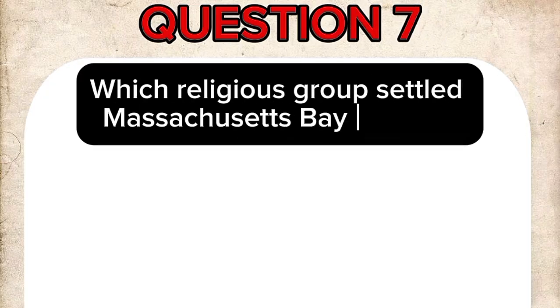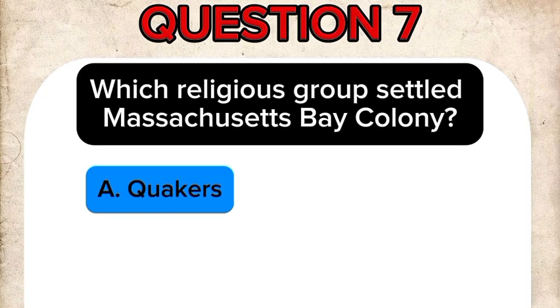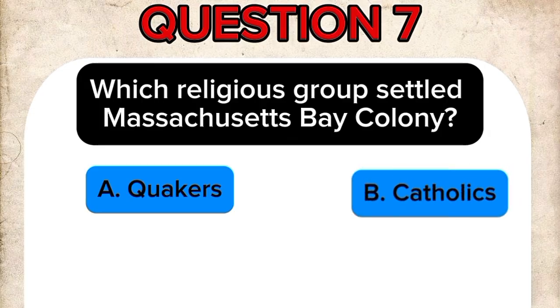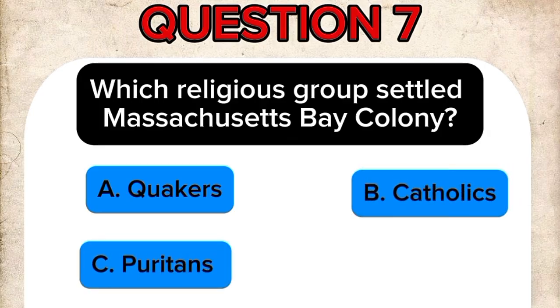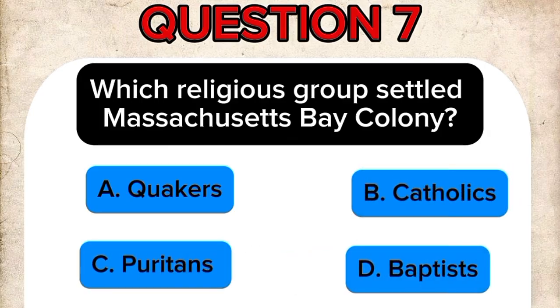Question 7. Which religious group settled Massachusetts Bay Colony? A. Quakers. B. Catholics. C. Puritans. D. Baptists.